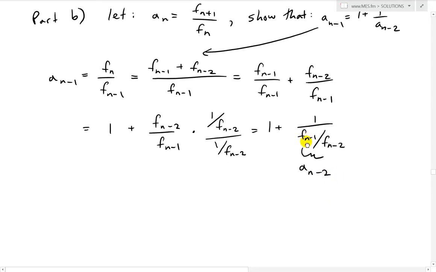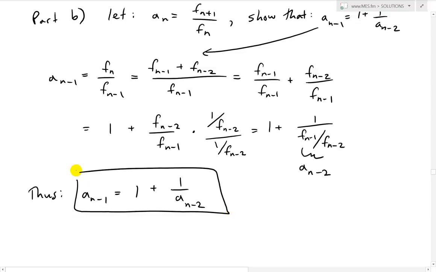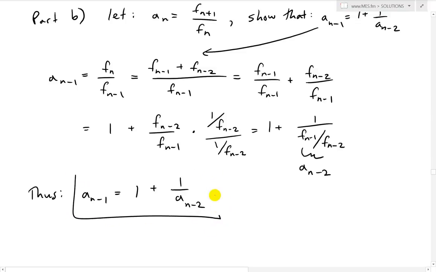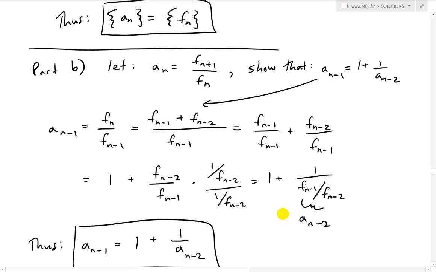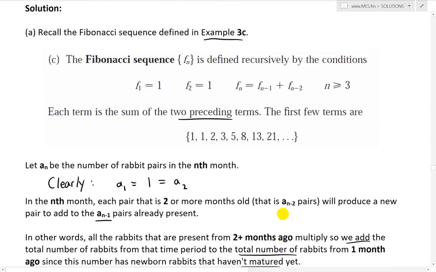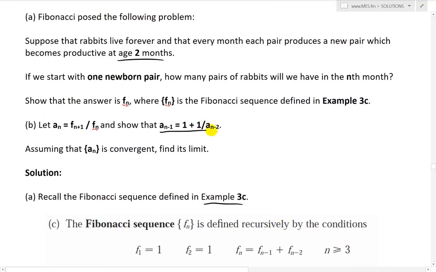Thus, An minus 1 equals 1 plus 1 over An minus 2. So there it is. We've proven this, and that's exactly what we've proven over there, as I wrote above. So we just proved that.